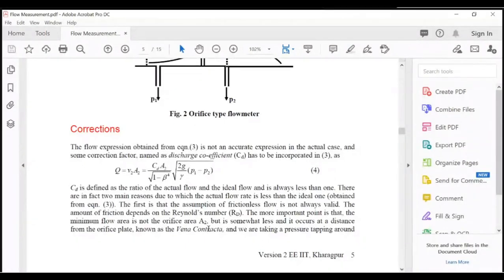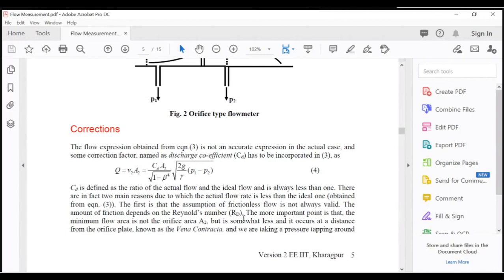There are in fact two main reasons due to which the actual flow rate is less than the ideal one. The first is that the assumption of frictionless flow is not always valid. There is always some friction present in the flow between the pipe and the fluid, so the fluid is not ideal, the flow is actual. The amount of friction depends upon the Reynolds number.